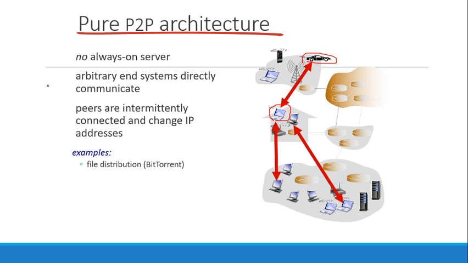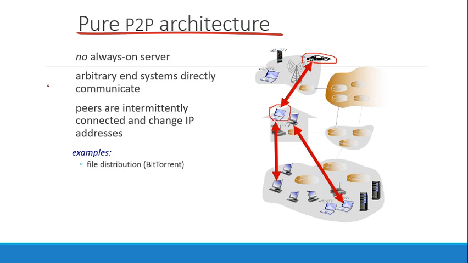I mentioned in the previous lectures that there are two types of architecture in the network in which data communication can take place. One is the client-server architecture and the other is the peer-to-peer architecture. In the client-server architecture, the client requests the server to give access or to process its request, and then the server replies back, as we discussed in the DNS lecture and the HTTP lecture.